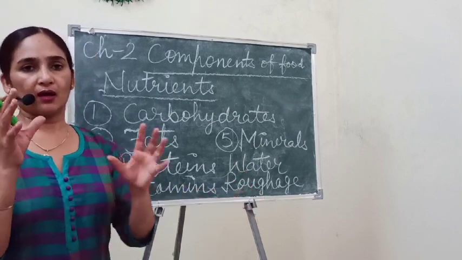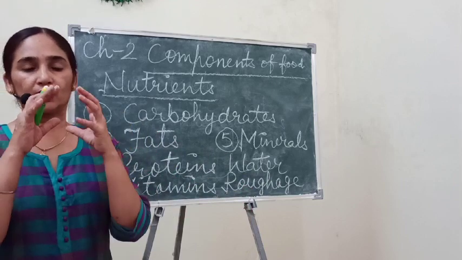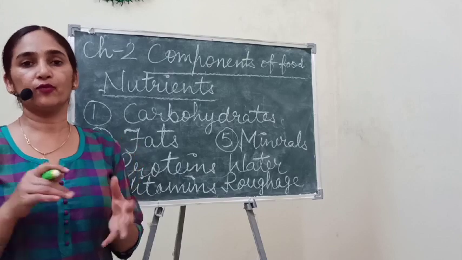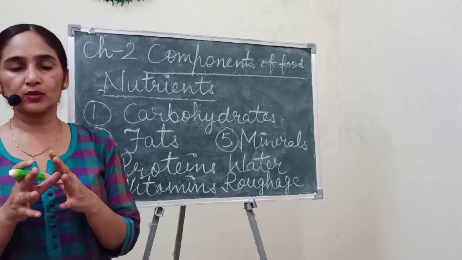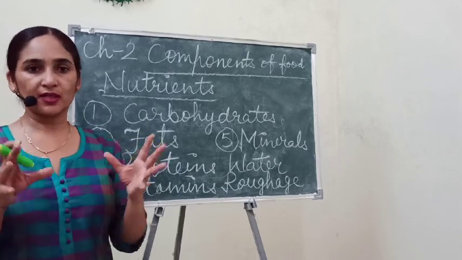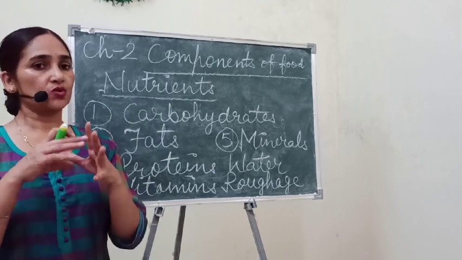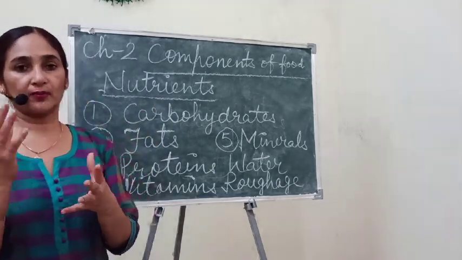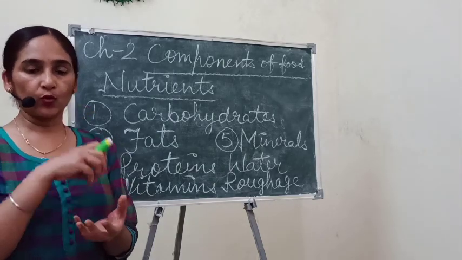Roughage is composed of fibrous material present in different foods, like oats, leafy vegetables, many other vegetables, pulses, and food grains.